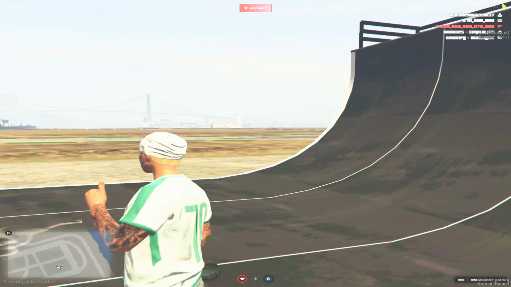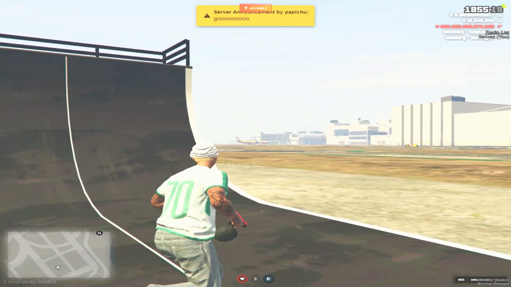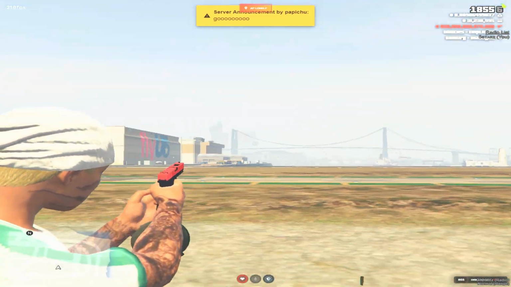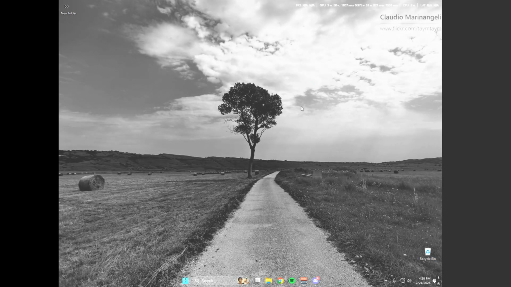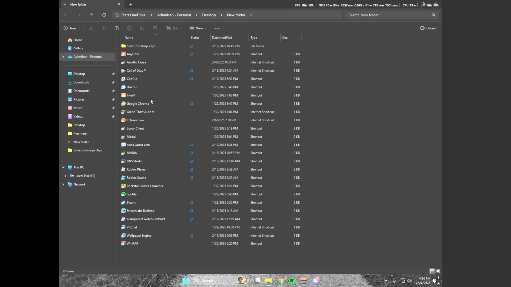Today I'm going to be showing you guys how to get custom sound effects on your pistol or any weapon, just like that. All you guys are going to want to do to get the sound effects is join the Discord linked in the description, Dead Star.